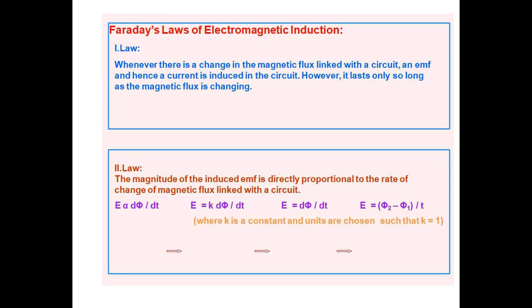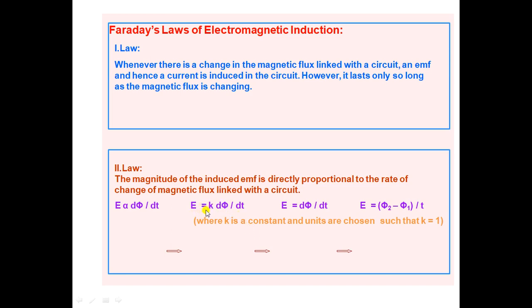The magnitude of the EMF induced in the coil is directly proportional to the rate of change of magnetic flux linked with the coil. So E is directly proportional to d phi by dt, and if we want to change the proportionality sign to an equal sign, we take a constant k.